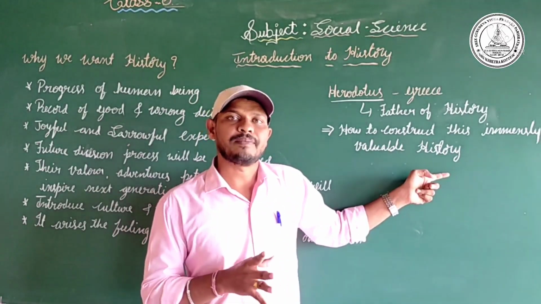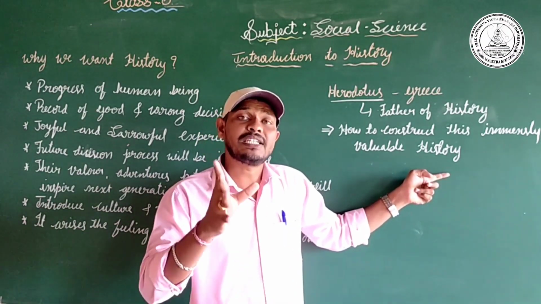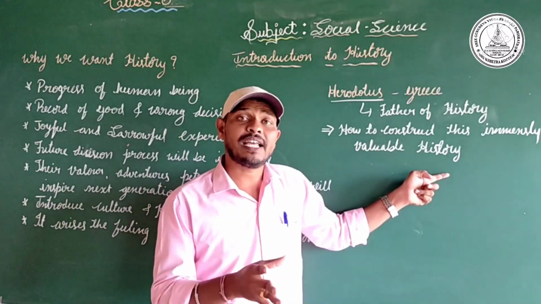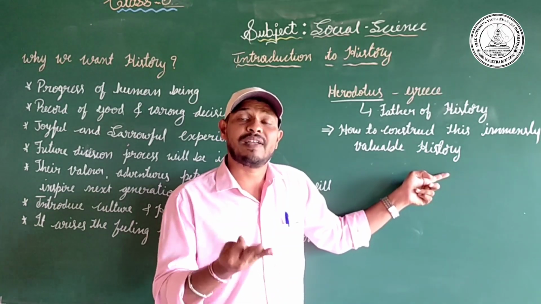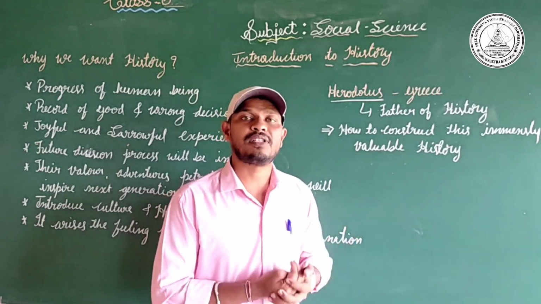He knows very well how to construct it. Which things should be added, which things are necessary. What we call the accuracy of the points we got before: either the person, the place, or when the incident took place. So these are all the information we need to learn about history.